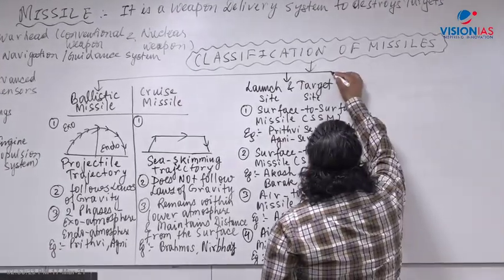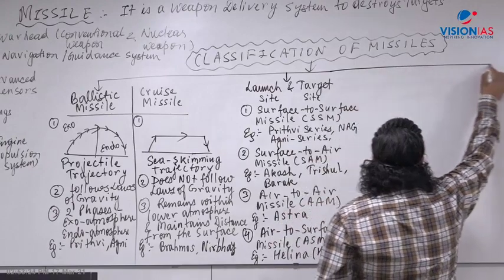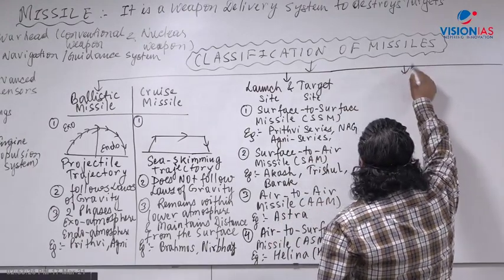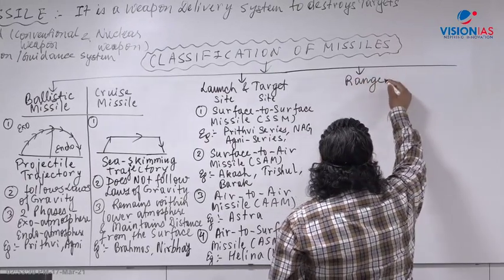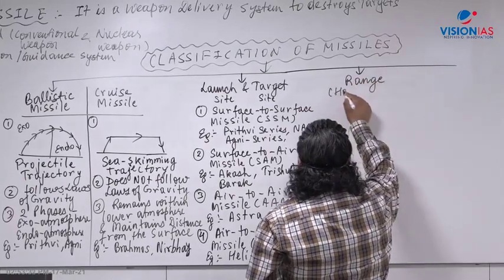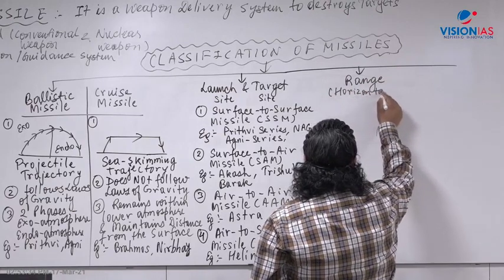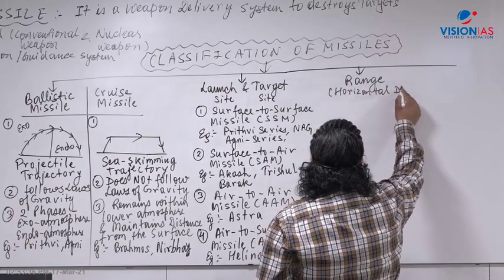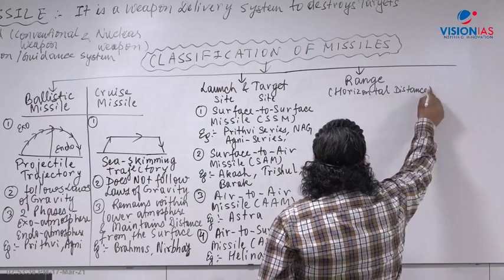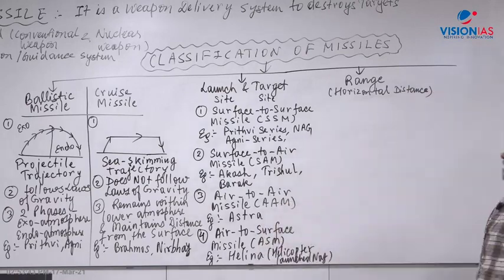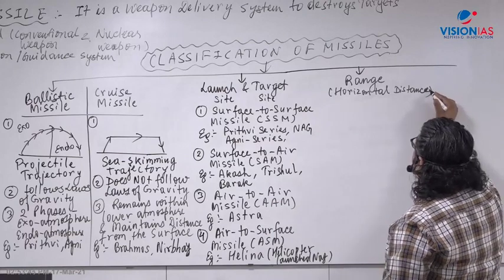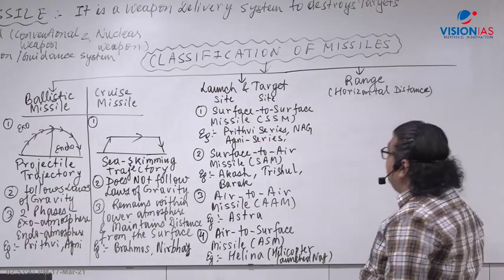Now what comes next in the classification? I am making everything on the flow chart. Next is range. How much horizontal distance can a missile cover? The horizontal distance a missile can cover is called its range. So we can also classify missiles based on the range. What are the ranges here?